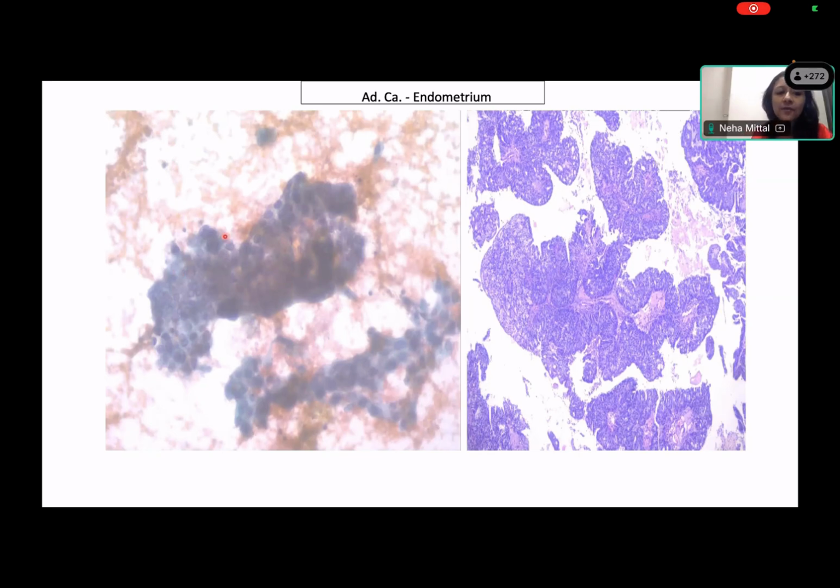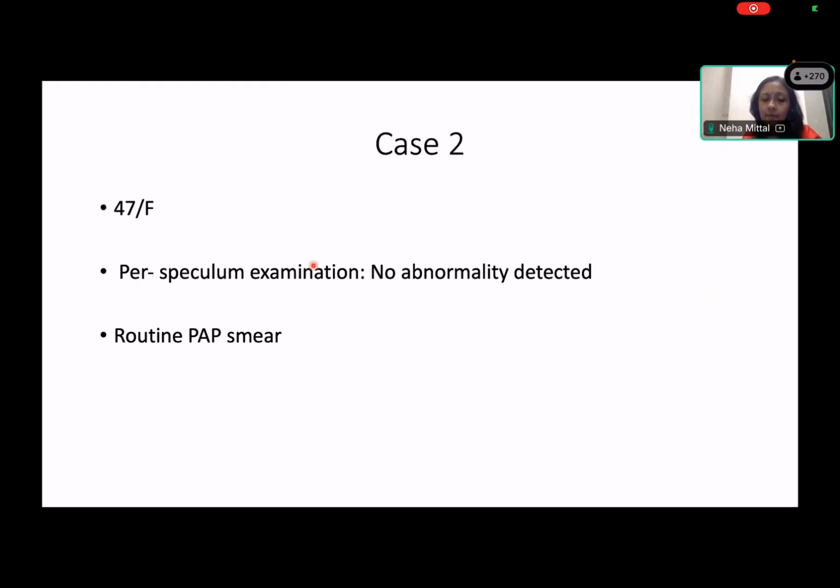Which is more suggestive of an adenocarcinoma of endometrial origin. The cells are very monomorphic, but very closely packed. The nuclei are round, and they are clustered or huddled together. The clusters will be dense, and you cannot look through these clusters. And on the right, you can see this is a case of endometrioid adenocarcinoma. Okay, so case 2, on similar lines.